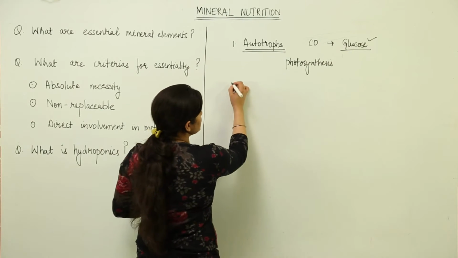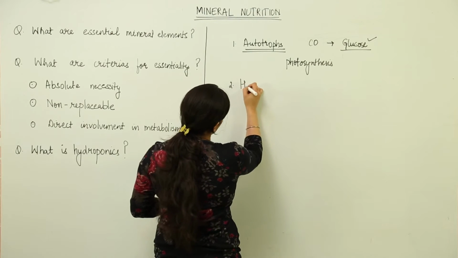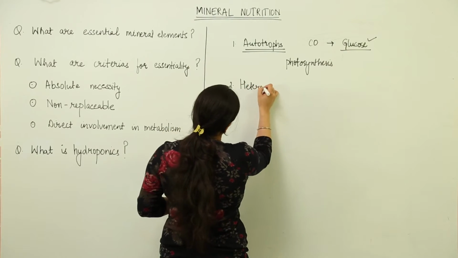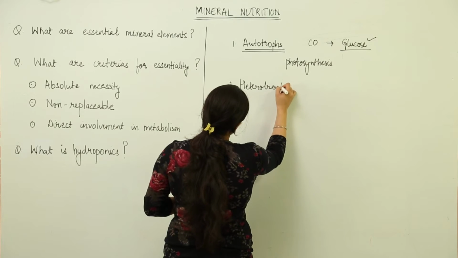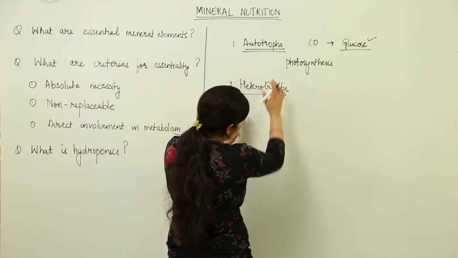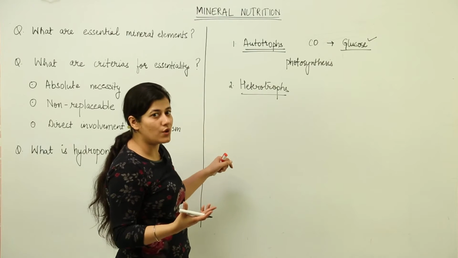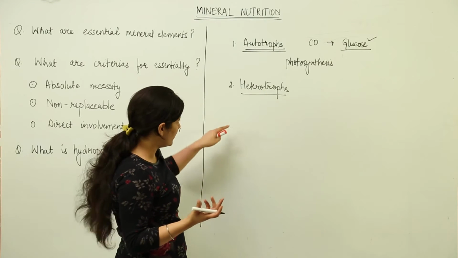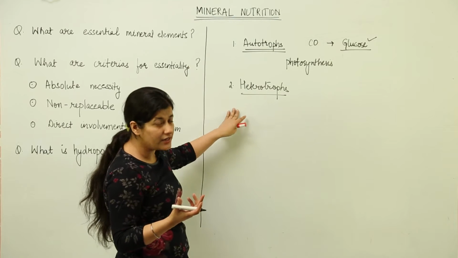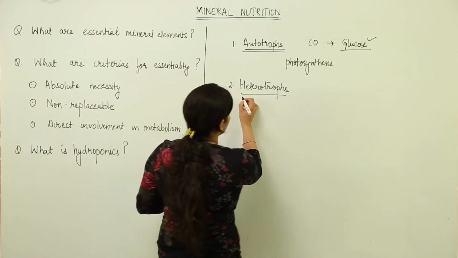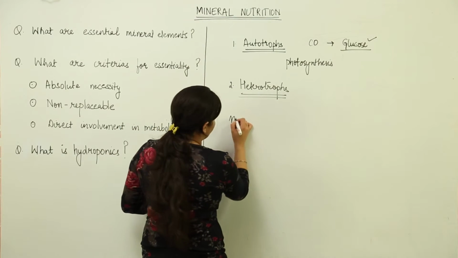Those organisms which are not able to synthesize their own food are known as heterotrophs. So we have two broad categories. There are certain insectivorous plants which depend on insects for their food requirements, and for that we come across a thing known as mineral uptake.